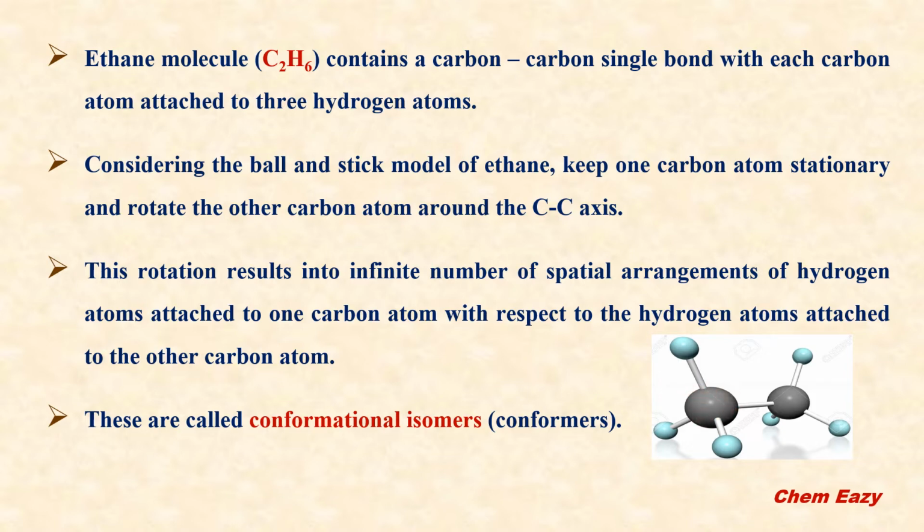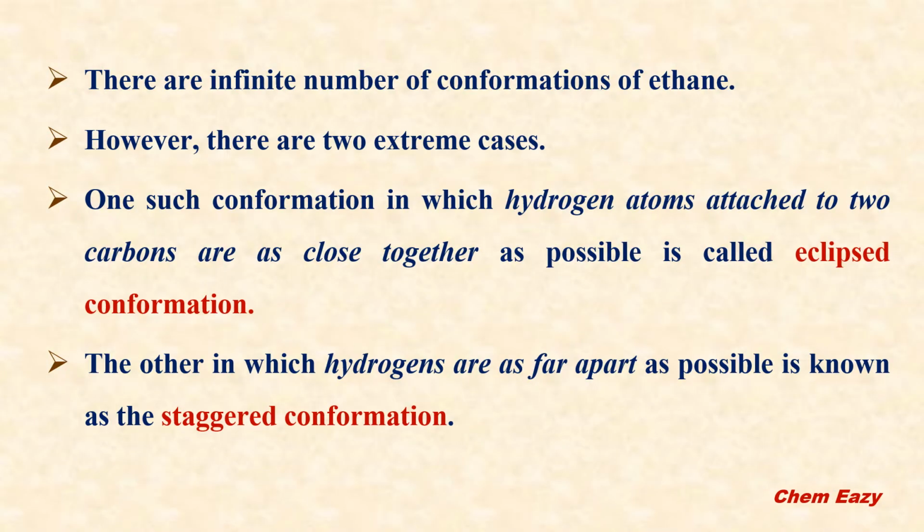So these are called conformational isomers or conformers. There are infinite numbers of conformations of ethane, but among them there are two extreme cases.